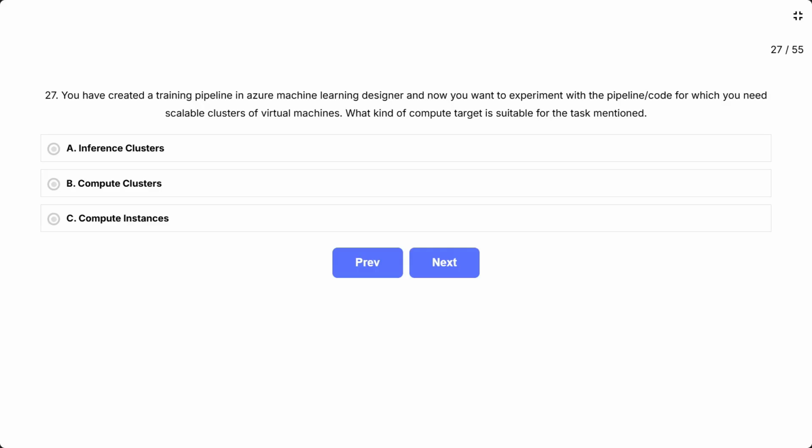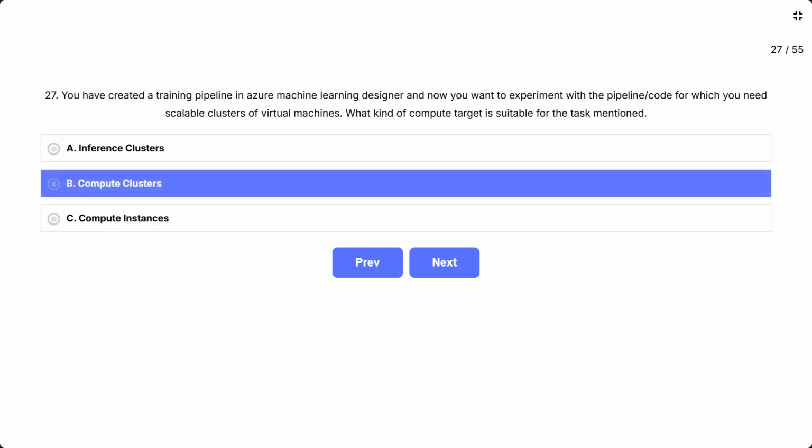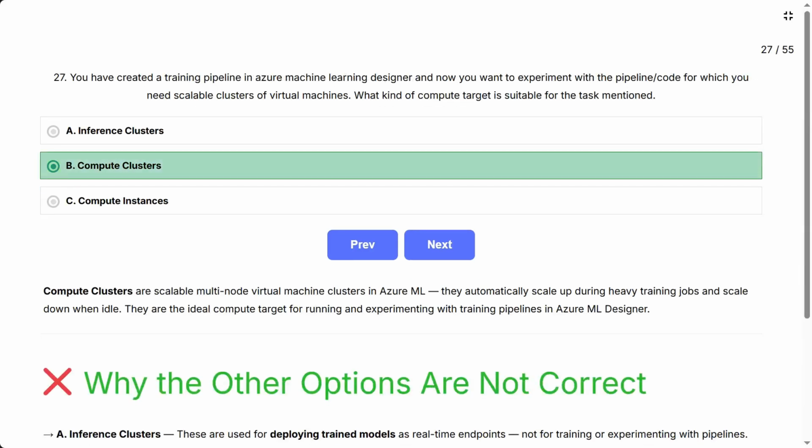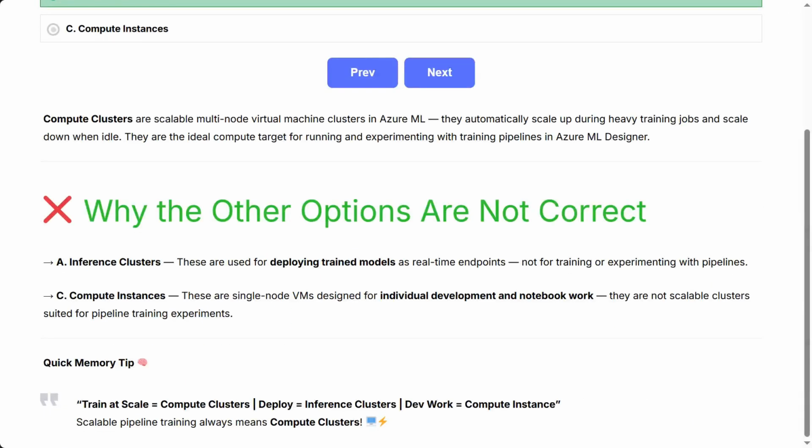The correct answer is B, compute clusters. Compute clusters are scalable multi-node virtual machine clusters in Azure ML. They automatically scale up during heavy training jobs and scale down when idle. They are the ideal compute target for running and experimenting with training pipelines in Azure ML Designer.